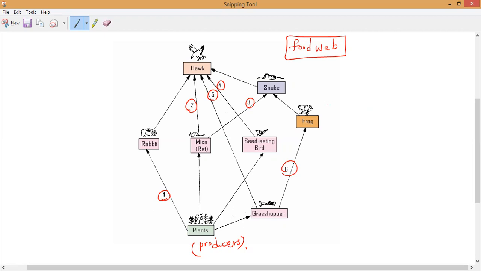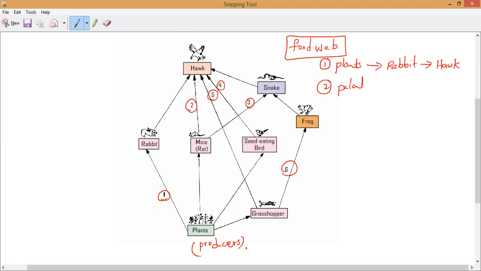Now let us see what the food chains present in this are. Let me say all the 6 food chains. One by one, tell me first. What is the first food chain? Please respond. The plant is eaten by what? Eaten by rabbit. Rabbit and hawk. Understand? This is the first food chain. Next, second food chain, tell me. Plants, mice, mice and hawk. Yes or no? That is the second one.